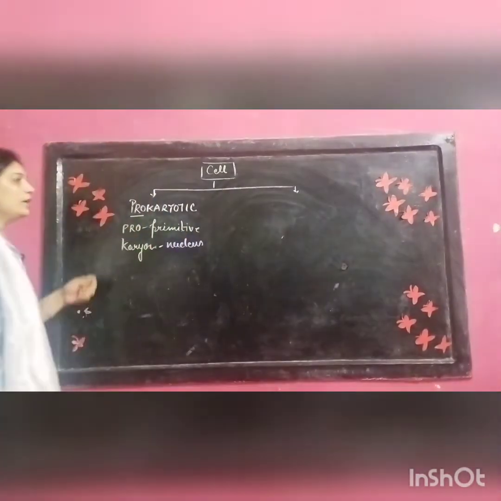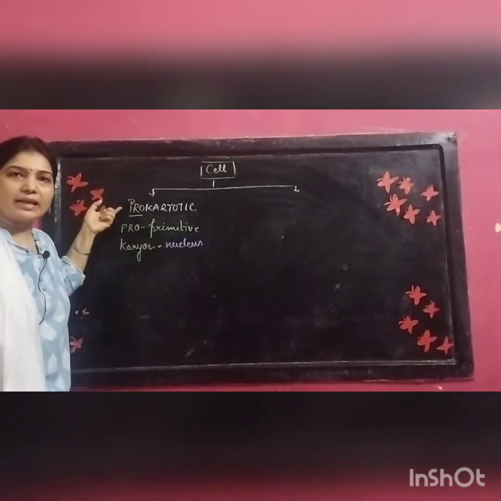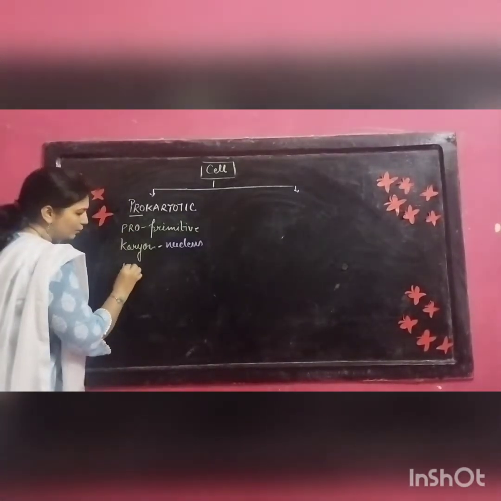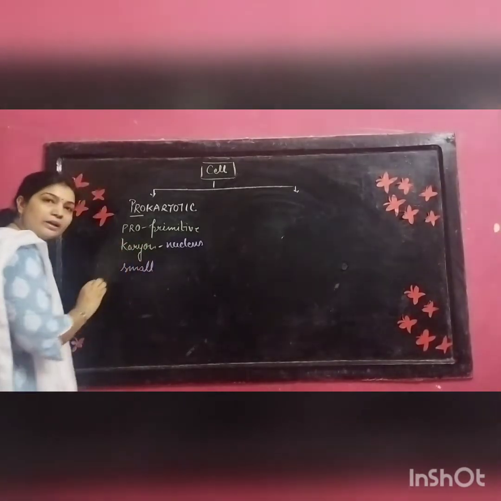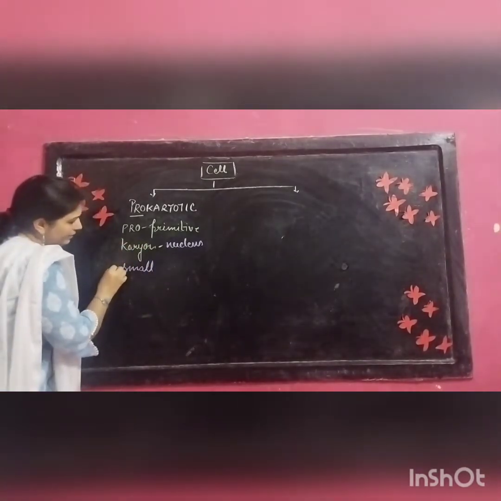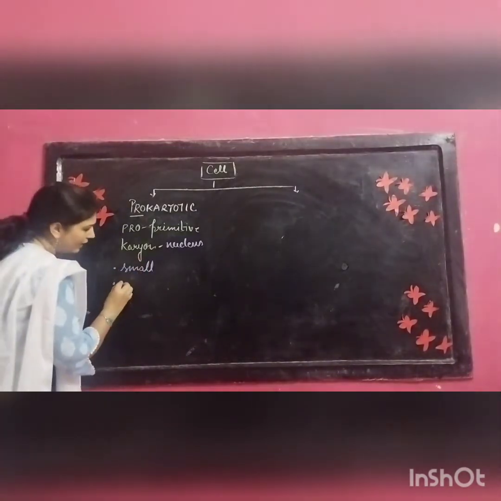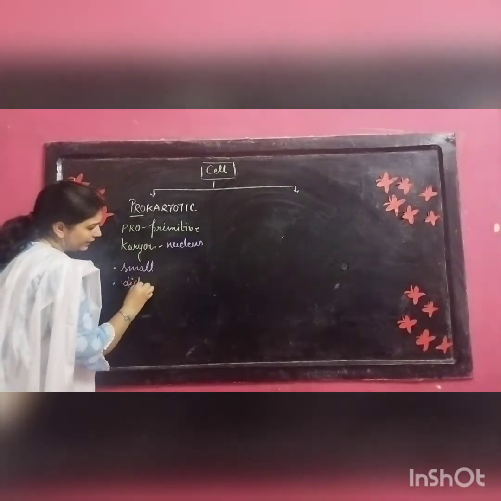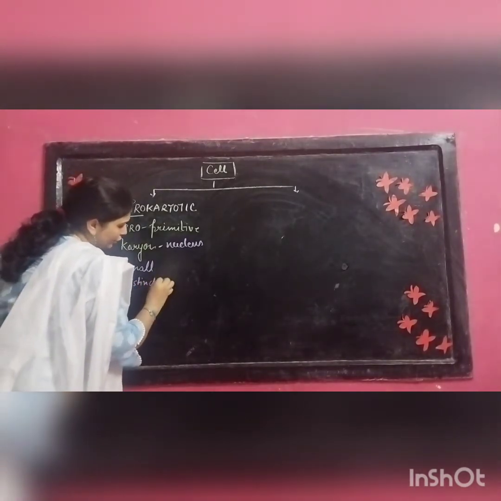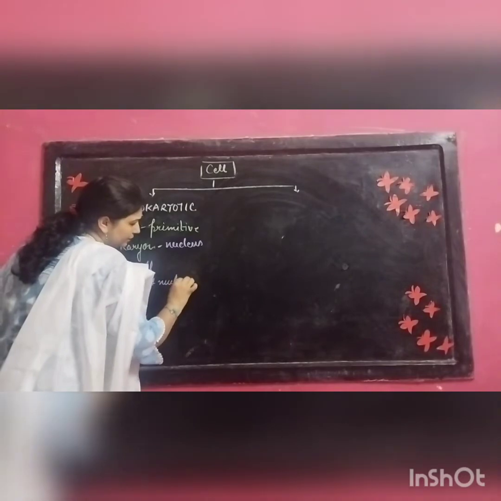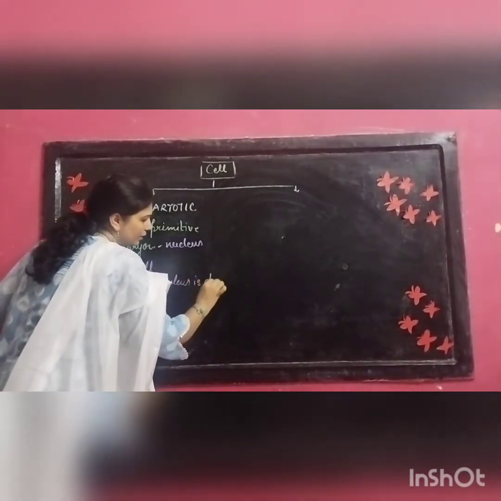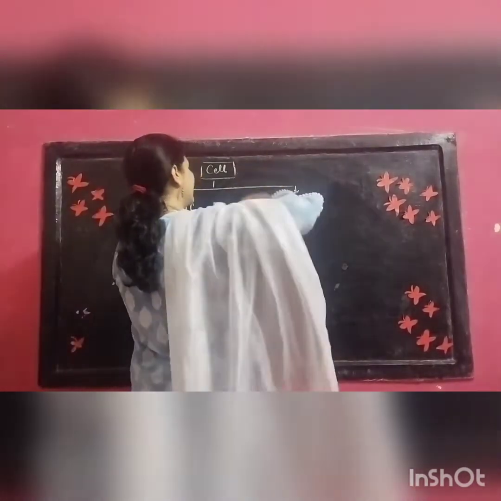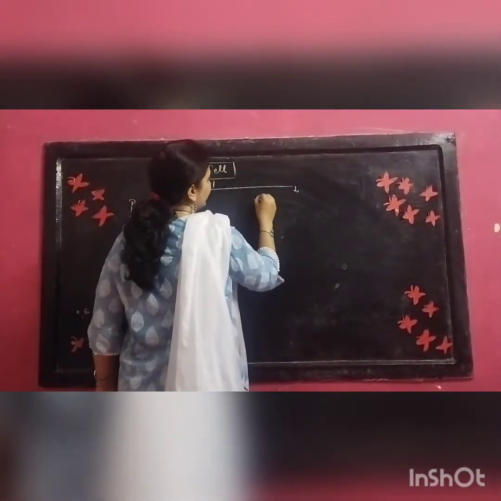Is it clear? So here we are discussing the cells which are primitive in nature. Basically, they are small in size, right? And second, the major thing, they don't have a distinct nucleus. So distinct nucleus is absent. Is it clear? Now the second one, it is known as eukaryotic.